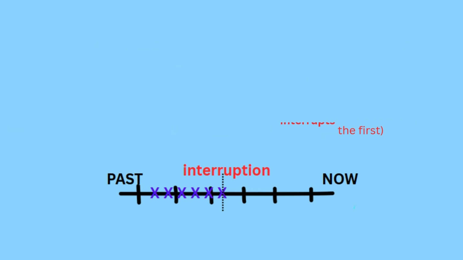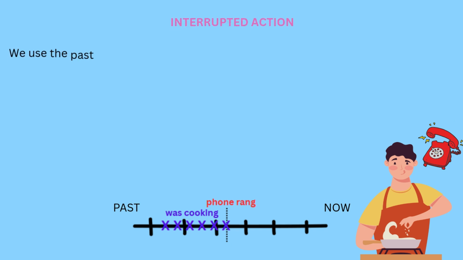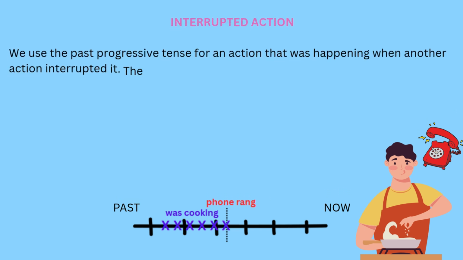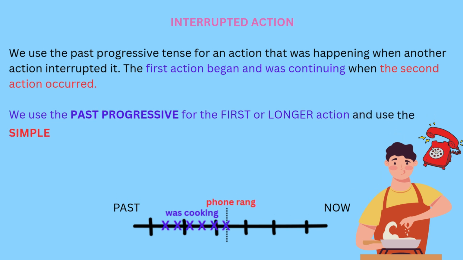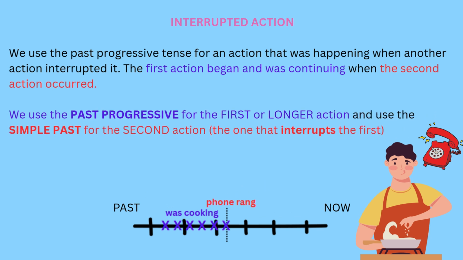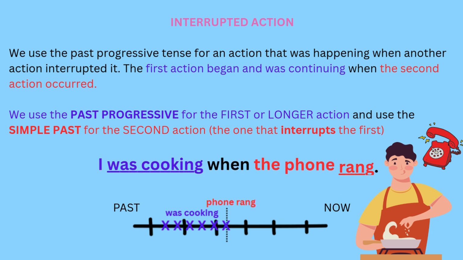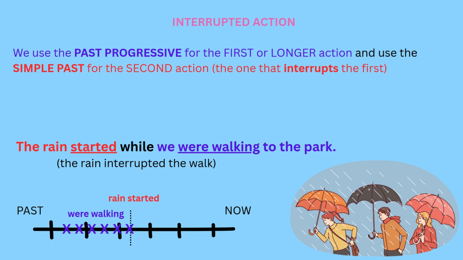Let's look at an example. I was cooking when the phone rang. So I was cooking, using the past progressive. That action was occurring in the past, and then boom, it was interrupted. The phone rang. So the interrupting action is going to be in the simple past tense. I was cooking when the phone rang.